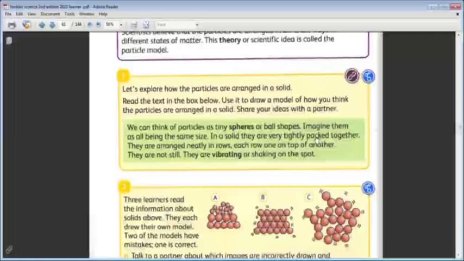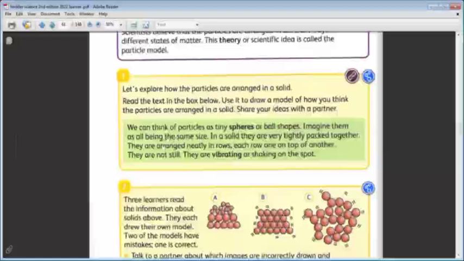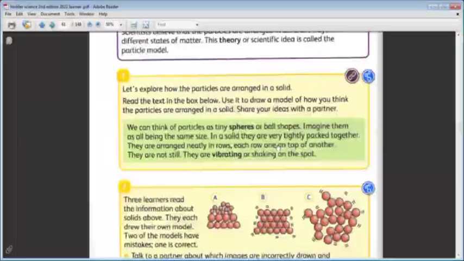They are arranged neatly in rows, behind each other or beside each other, each row on top of another.